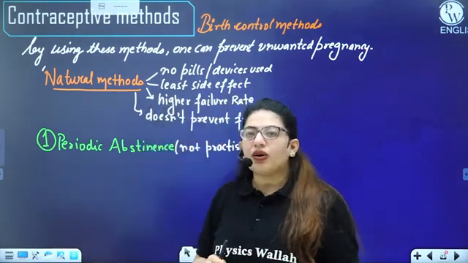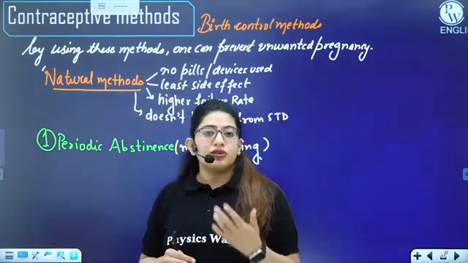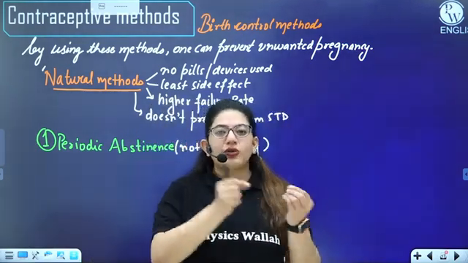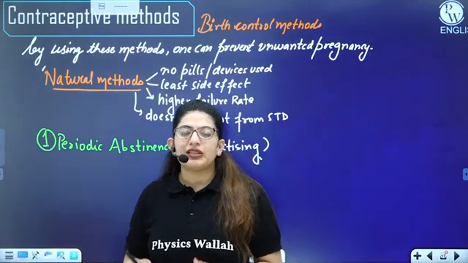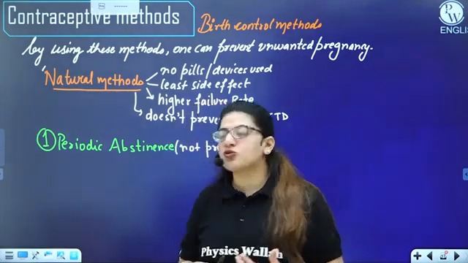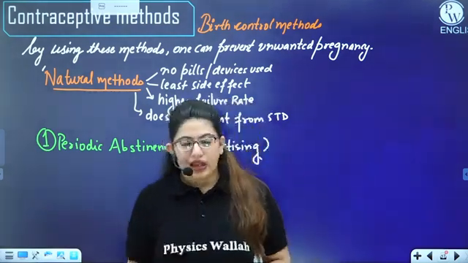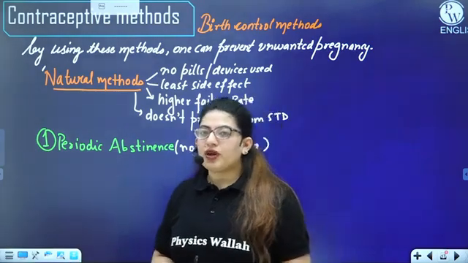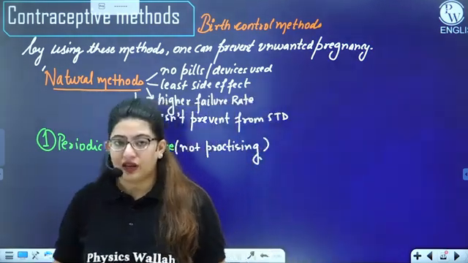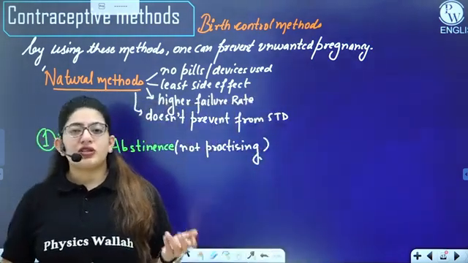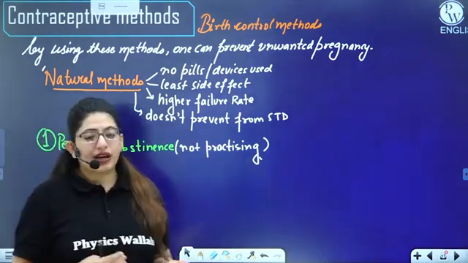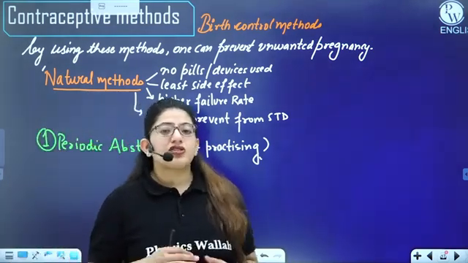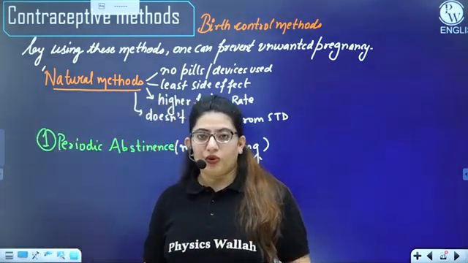So if they do not practice sexual intercourse from day 10 to 17 of a female's menstrual cycle, the chances of pregnancy are less. This is what periodic abstinence is. But again, for this, a female should have a very regular cycle. If she is suffering from PCOD or something like that, and her cycles are not regular, then the chances of pregnancy can be more. Fine.